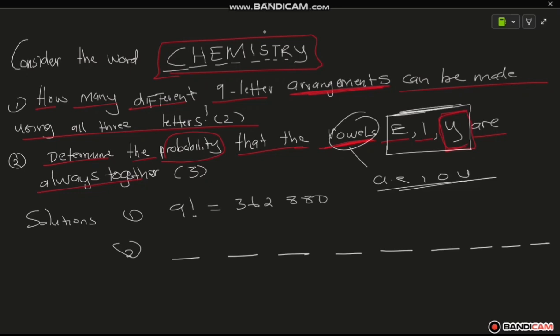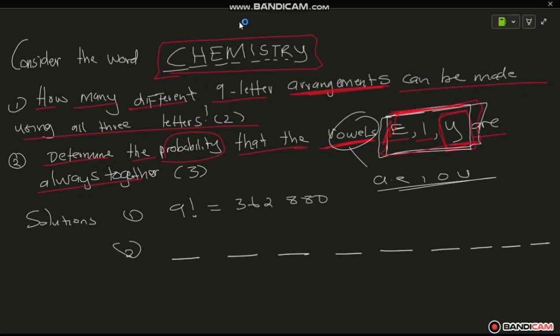Now we're going to treat this block EIY as one block. The reason we call Y a vowel is that Y is called a sometimes vowel. You can ask your English teacher about that. It acts as a vowel when there's no other vowel sound, like my, cry, gym, why. You see, at the end of a word, like in chemistry, happy, baby, there's no other vowel sound. That's why it is called a sometimes vowel. I hope it makes sense.